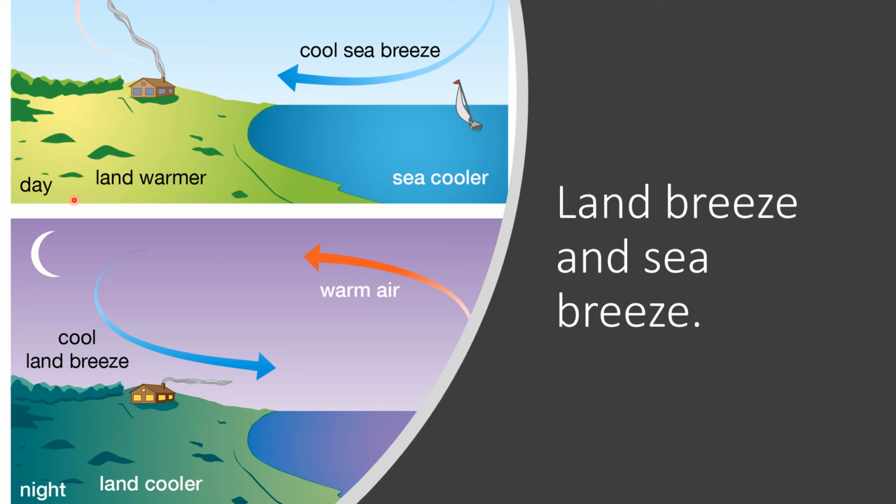Convection currents in the atmosphere cause sea breeze. During the day, the air over the land becomes warmer and rises up. Cool air from the sea moves in to take its place. This is called the sea breeze. At night, the opposite happens. The land cools down very quickly, whereas the sea is still warm. So the air over the sea, being warmer, rises up, and cool land breeze blows in to take its place.